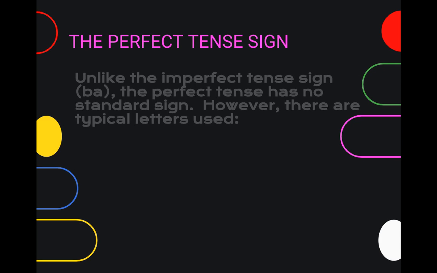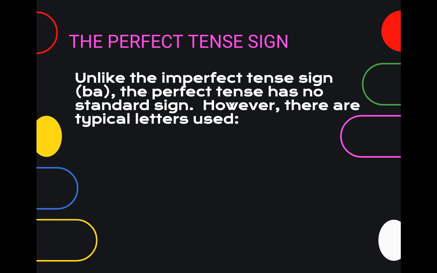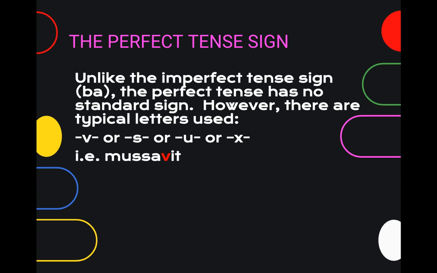So what about the perfect tense sign? You know that in the imperfect tense, the ba tells us that we're dealing with the imperfect tense. However, in the perfect tense, there is no standard sign. That's why it's important to memorize those four principal parts. But there are specific letters that tend to be used: the v, the s, the u, or the x. Like misit, sent, mutuit, muttered, gemuit, groaned, and duxit, led. So here you can see each one of those used in a specific verb type.